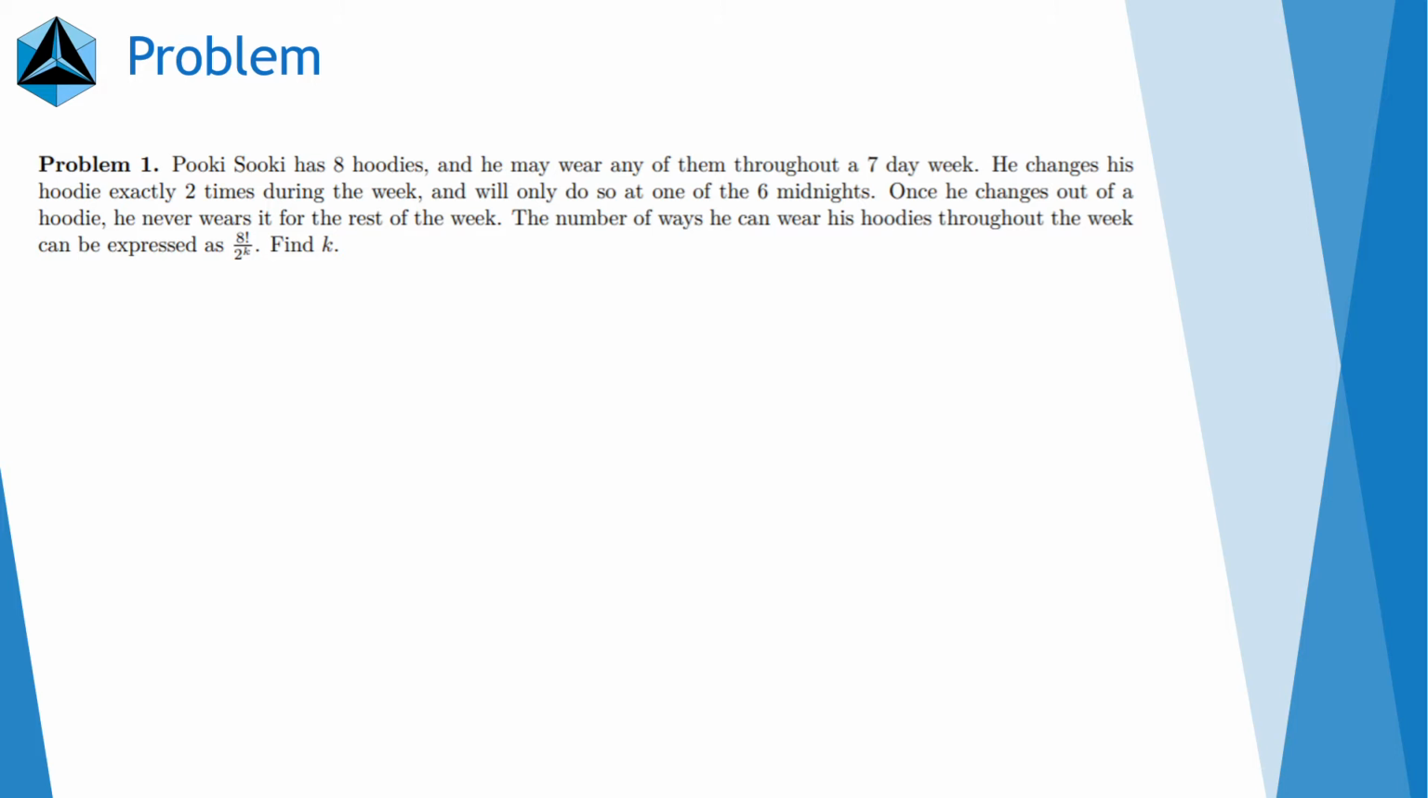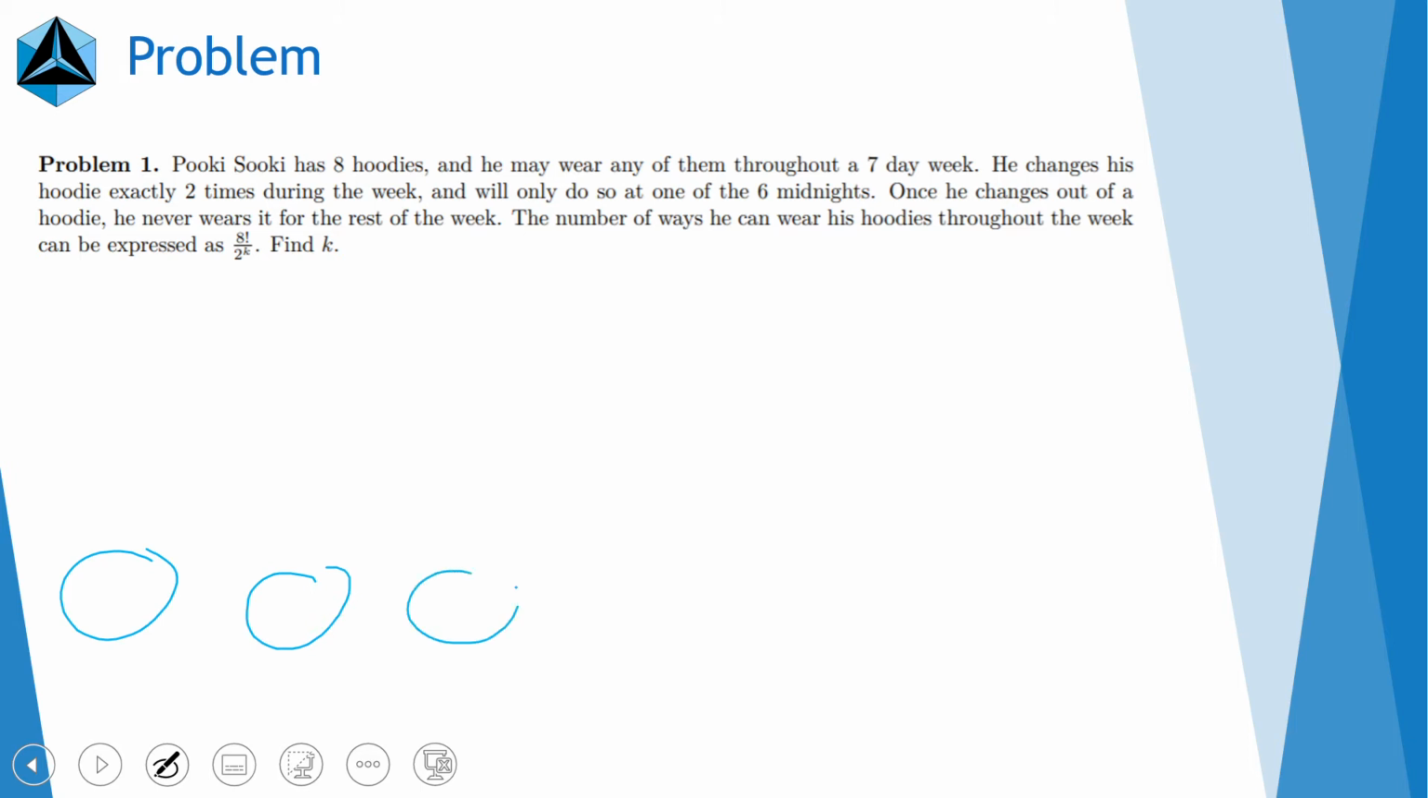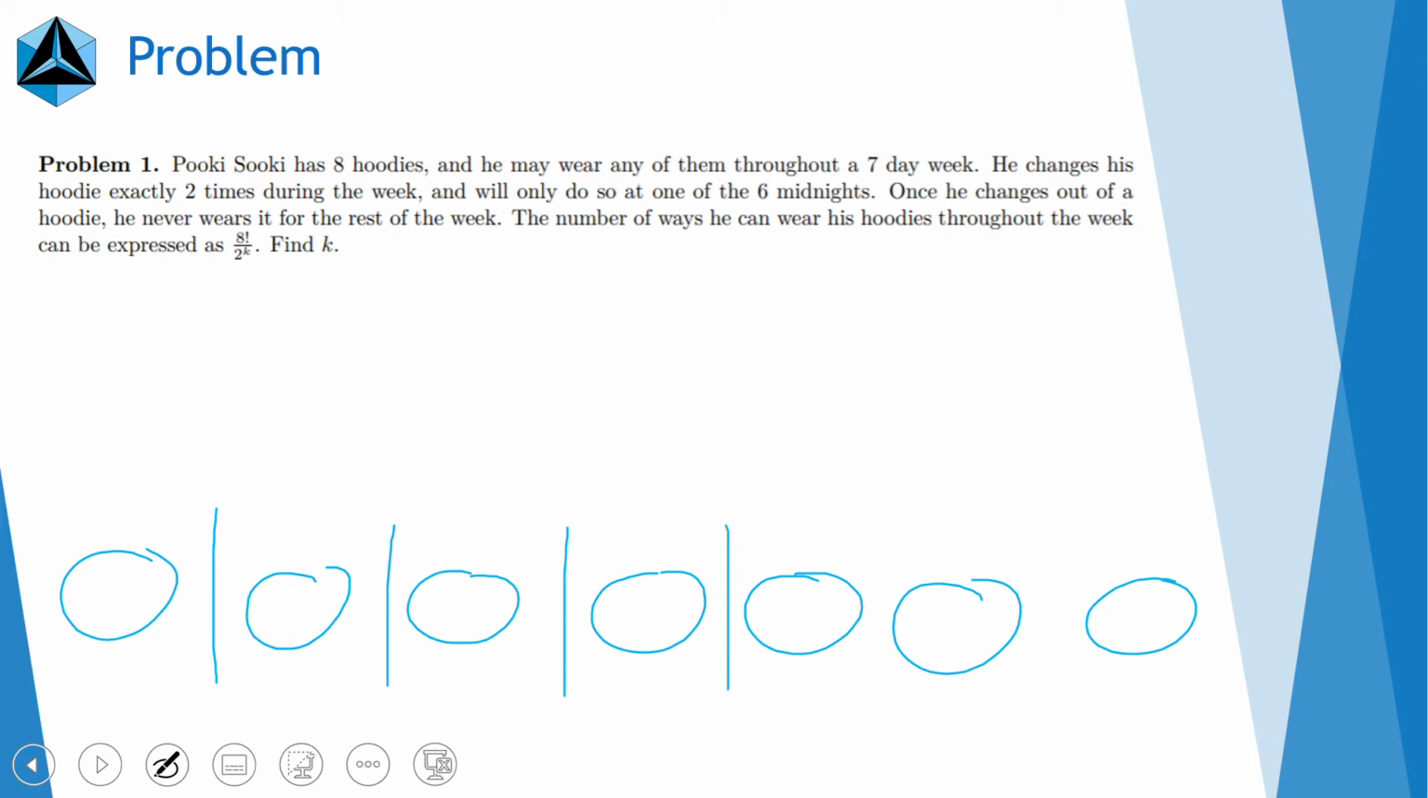Find k. So, before we start, let's try to visualize this problem a little bit. Each of these circles represents a day in a very rough manner. Since he can only change at one of the 6 midnights, represented by the bars dividing each day, we can divide this into 2 parts, basically solving 2 separate problems.